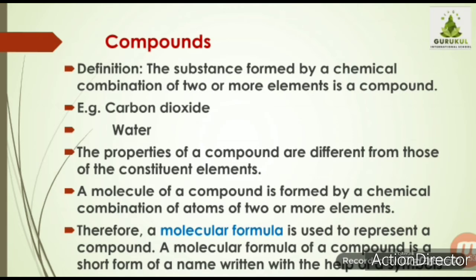One more example we can take, water. Molecular formula for water is what? H2O. Correct? So water is having two elements, that is hydrogen and oxygen. So it is very easy to understand or remember what a compound is. Compound is a substance formed by chemical combination of two or more elements. The properties of a compound are different from those of constituent elements.